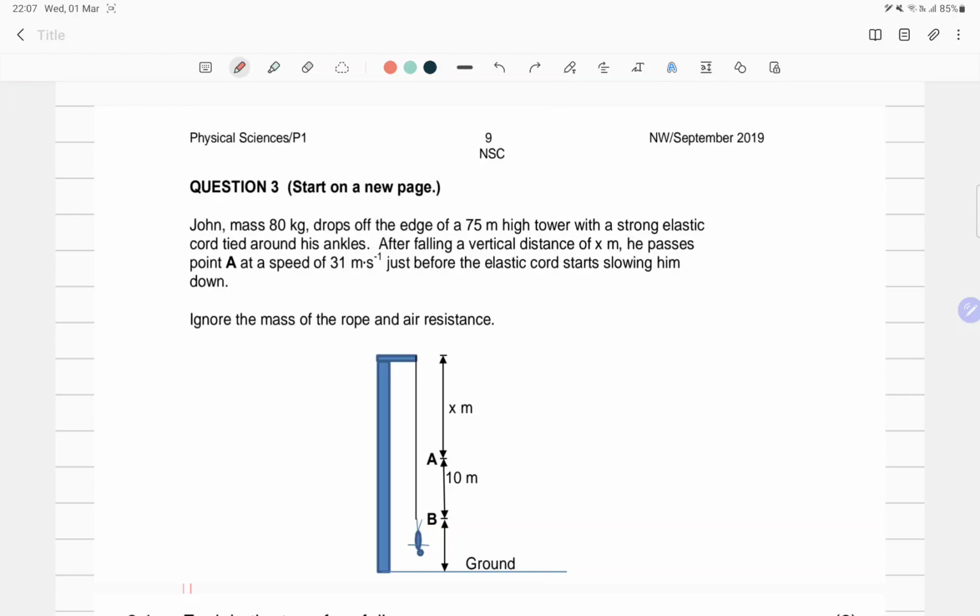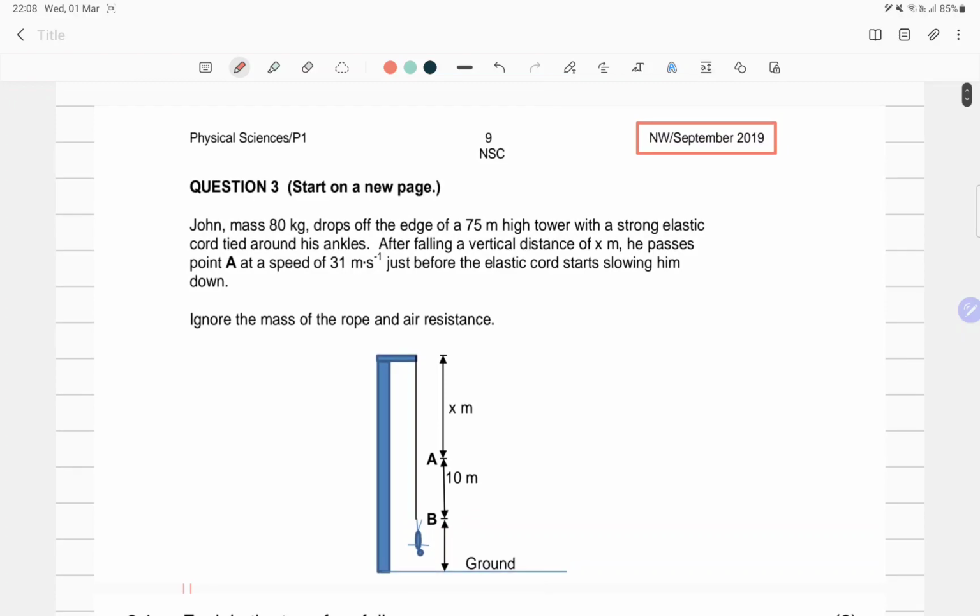And today we're going to be doing a nice question that was written in September 2019 in the Northwest. It seems like the Northwest has some of the tough questions. If you're looking at the dynamics from both maths and physical science, they have some of the toughest questions, as well as Gauteng. The other provinces seem to be more friendly to the students. Otherwise, I'm not too sure, guys.